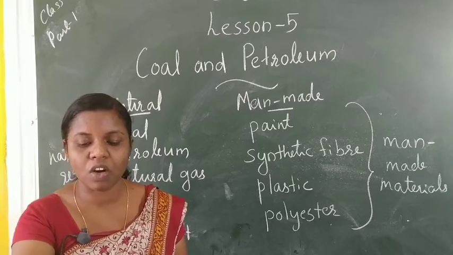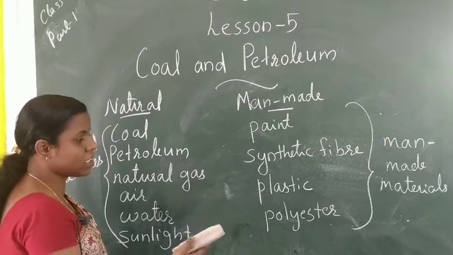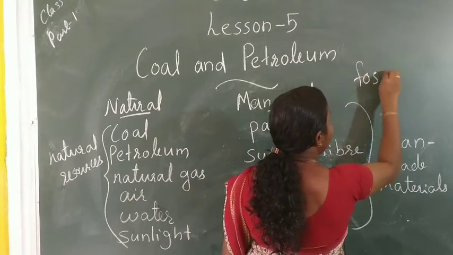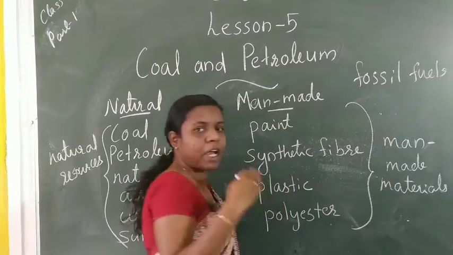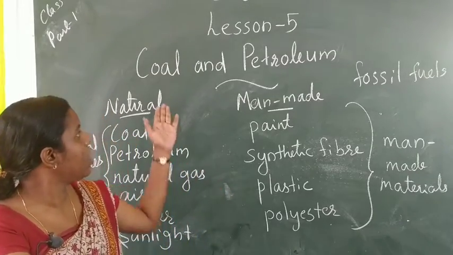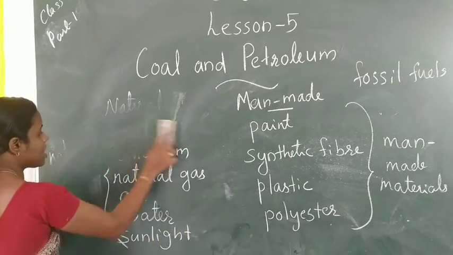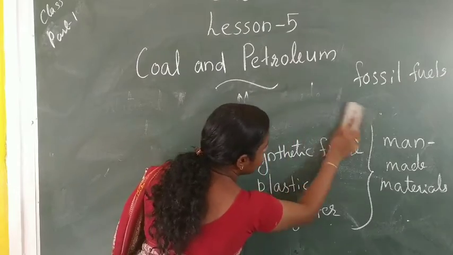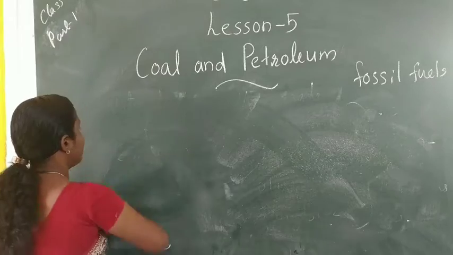So these are all known as fossil fuels. What are the fossil fuels? Coal, petroleum and natural gas.